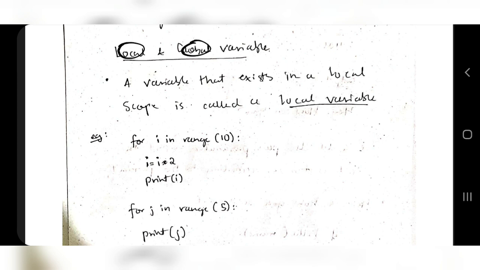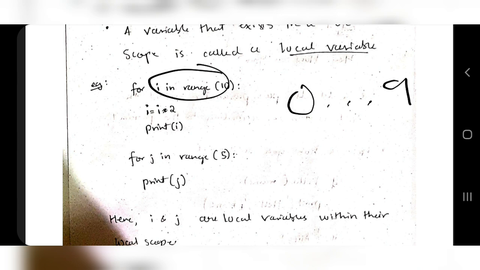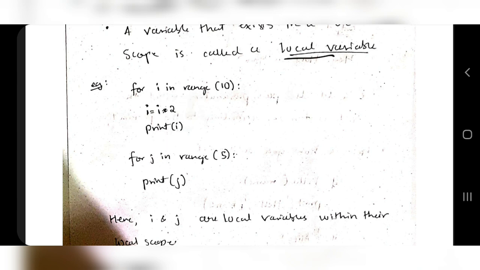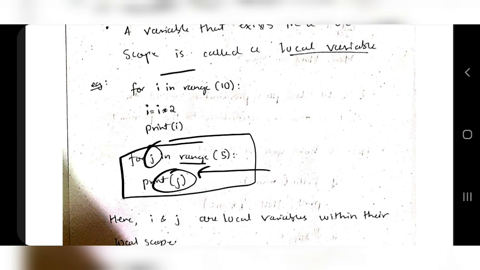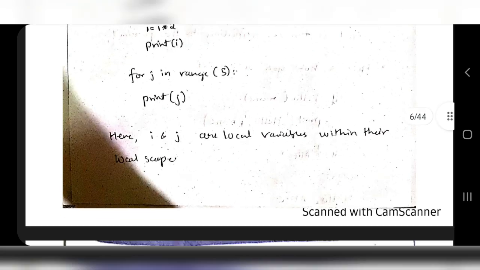So let me give an example here. For i in range 10, so i will run from what number to what number? i will run from 0 to 9, right? Each time I'm doing some mathematical operation here and printing i. So what is the scope of i? i is in between this only, right? So i is in the local scope. This is known as local variable. Same thing goes for j as well. For j in range 5, print j. j's local scope is this much, i's local scope is this much. i and j are local variables.